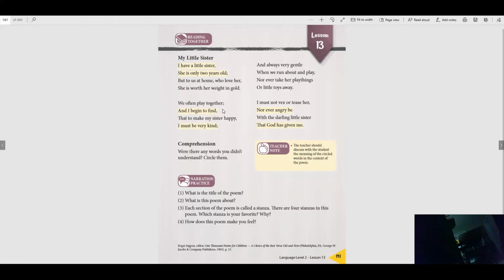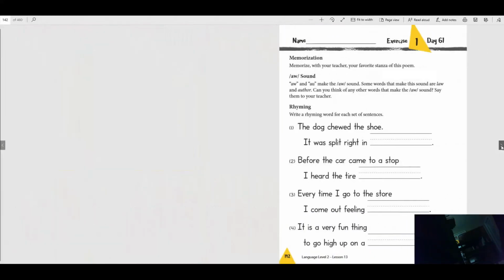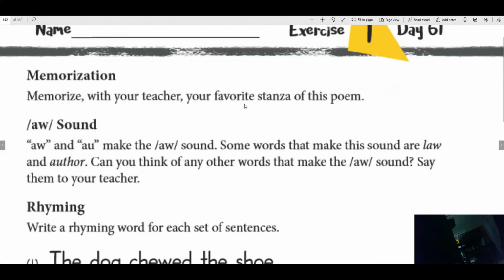Look at this one. Fond and kind. What about this one? Play and away. And be and me. That's what we're doing on this page. So let's look at this page then.